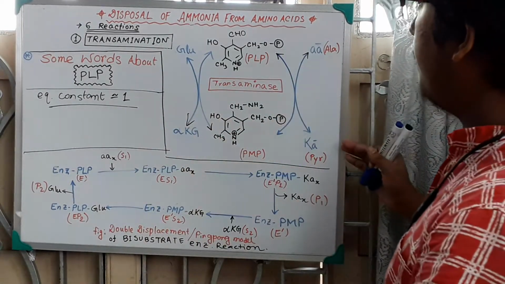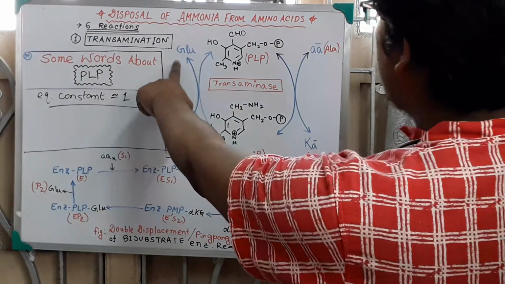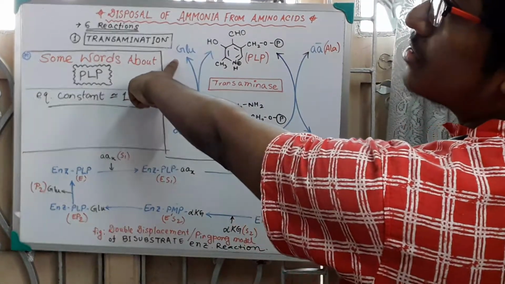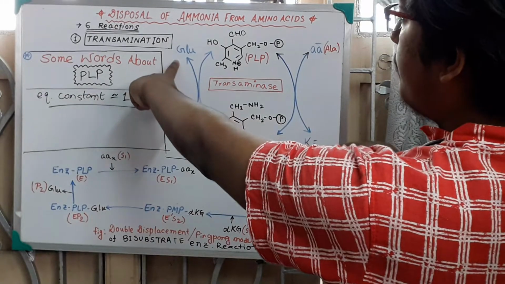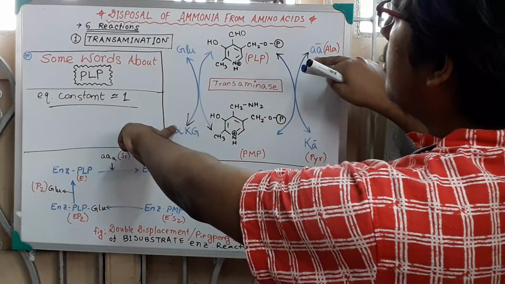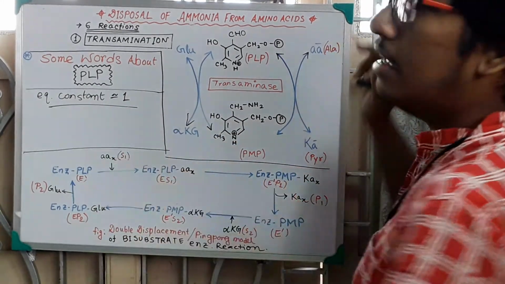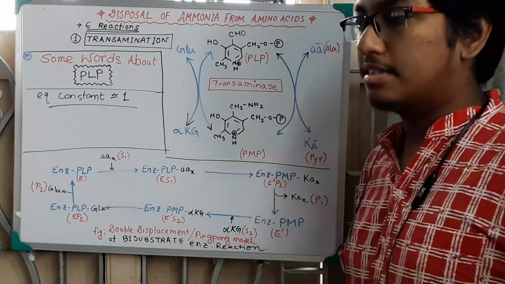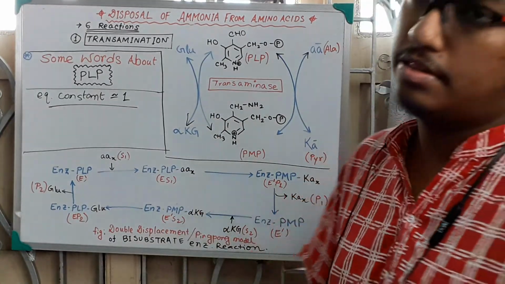But if the glutamate concentration and keto acid concentration are high, then alpha ketoglutarate and the amino acid will form. This is the bidirectional reaction. This is the importance of this reaction.